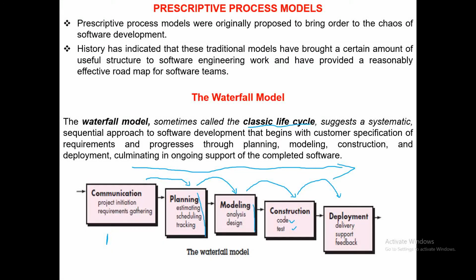So the waterfall model or a classic life cycle model is a systematic and sequential approach, one step at a time. Finish the first step and then you move on to the next step. So the steps are divided into communication, planning, modeling, construction, and deployment. So this is how this waterfall model or the classic life cycle model works.